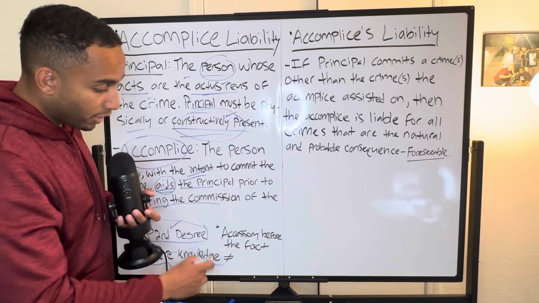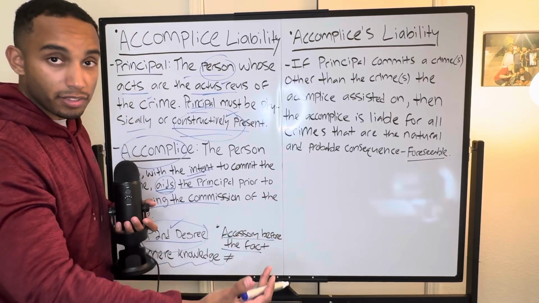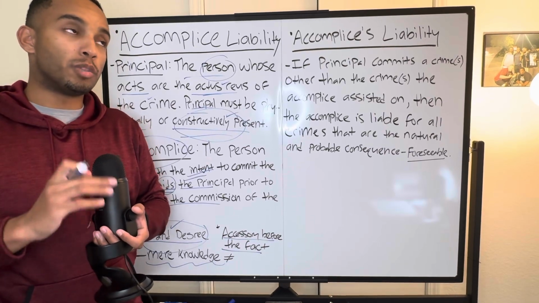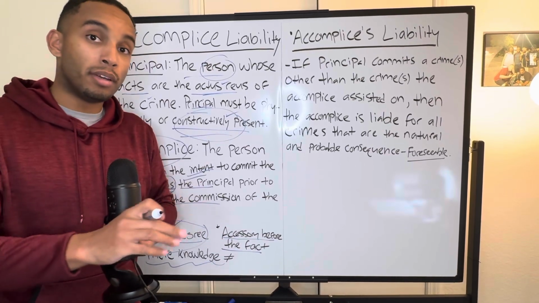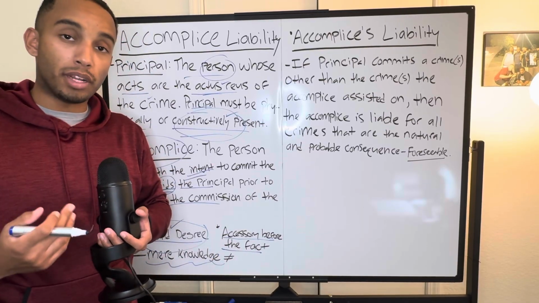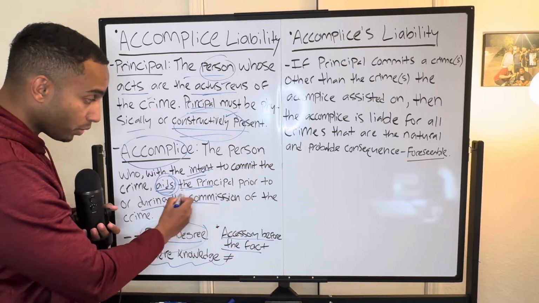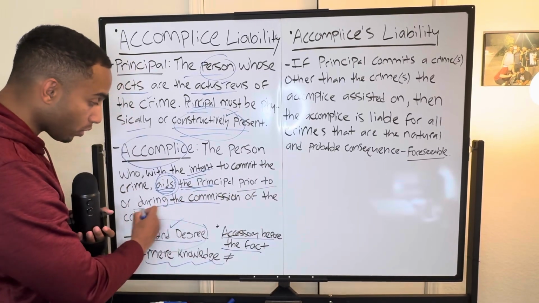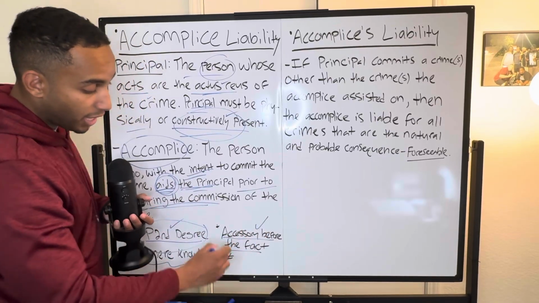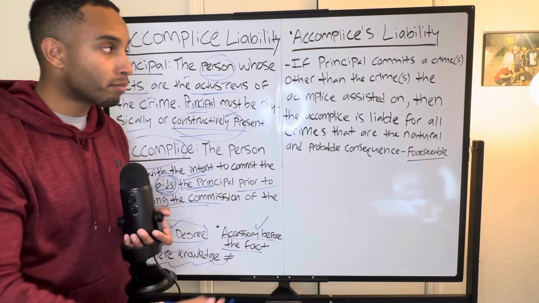He would only be an accessory before the fact. Before the fact very clearly means that he gave assistance and aid to Israel before Israel committed the robbery. If Riley gave Israel a gun. Hey, Israel, here's my gun. Commit the crime. Come back home. Let's split the money. He gave Israel that aid, the principal, Israel, prior to the crime. Therefore, you could be an accessory before the fact because he gave that aid before Israel committed the robbery by giving him the gun to commit the crime.